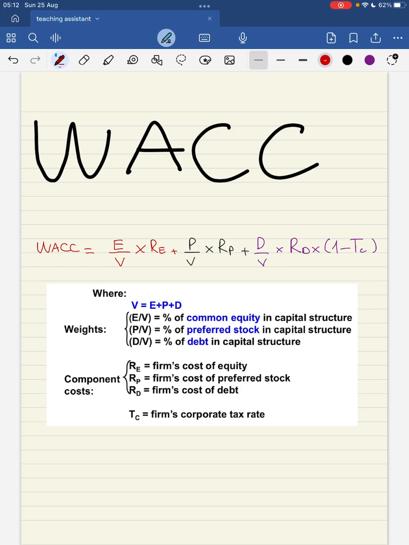So let me break down this formula easily for you, all right? Because I believe that people may have some confusion about things, for example E divided by V, P divided by V, or D divided by V, because I haven't told you about this one yet.